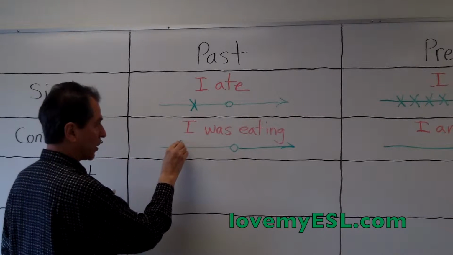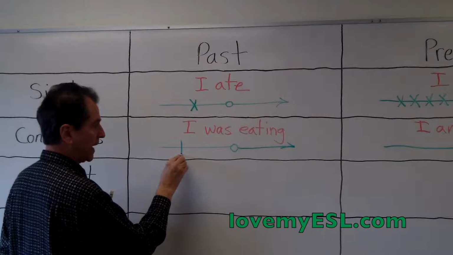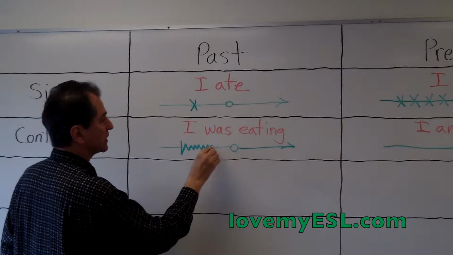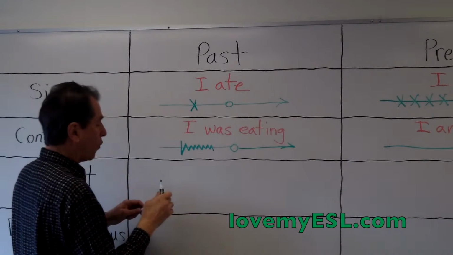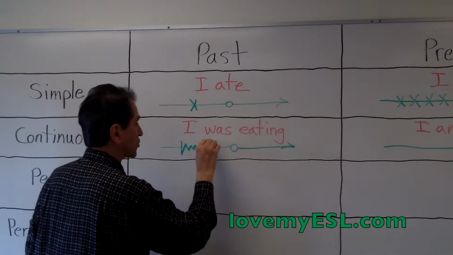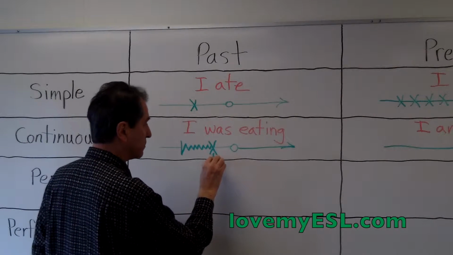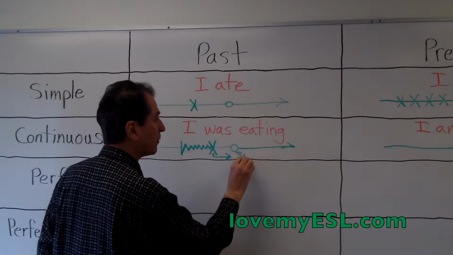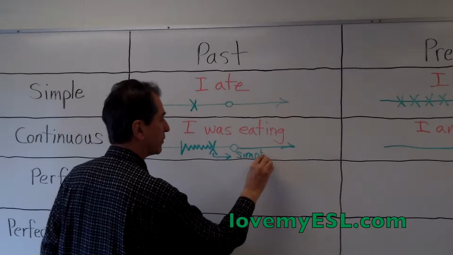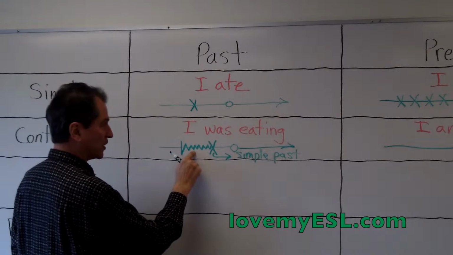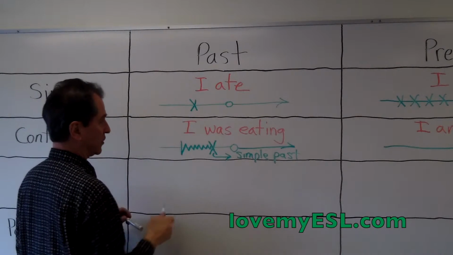I was eating starts at a time in the past, and it continues and continues until sometime when another action happens. So that second action is actually going to be in the simple past. But this first action is going to be the past continuous.